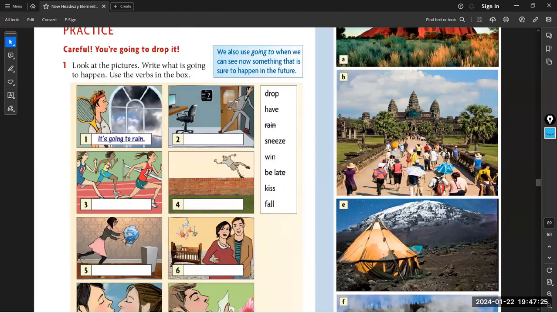He is going to fall. He is going to fall down. Exactly. This is it. Now 5.